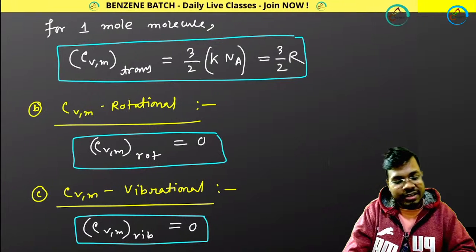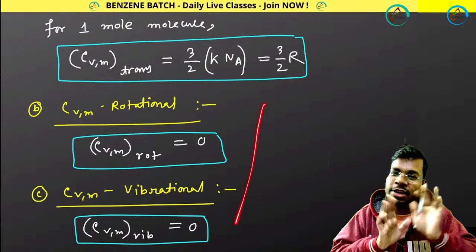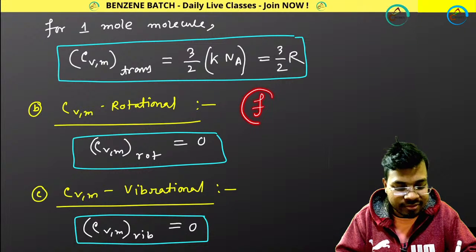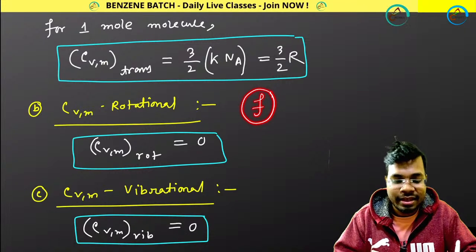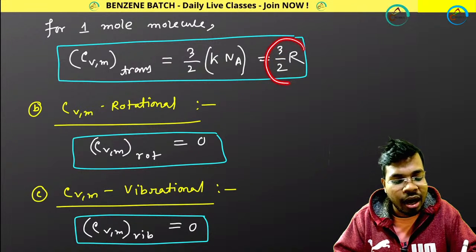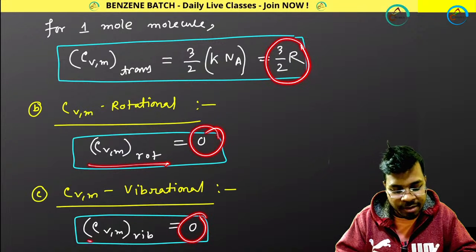So let's do division. You guys tell me. I have already taught you this thing, so I am not going to show you once again. For monoatomic, you know, translational degrees of freedom is 3. That's why it is 3 by 2 R. Rotational 0, vibrational 0. That's why CV rot, CV vib is 0.